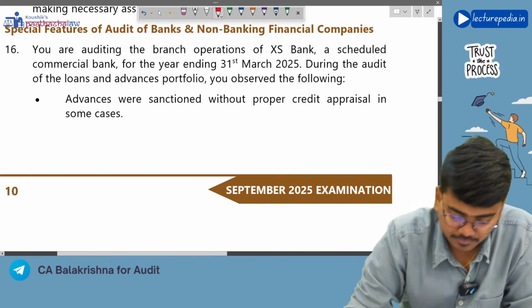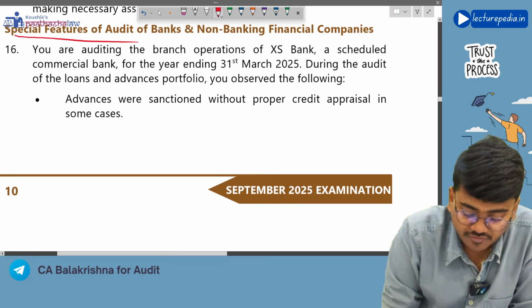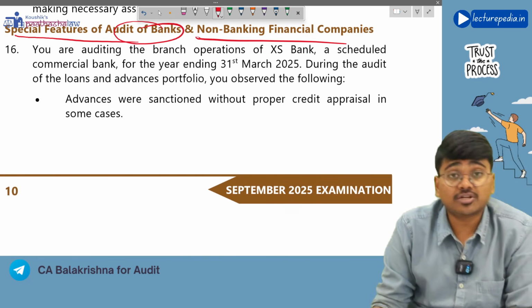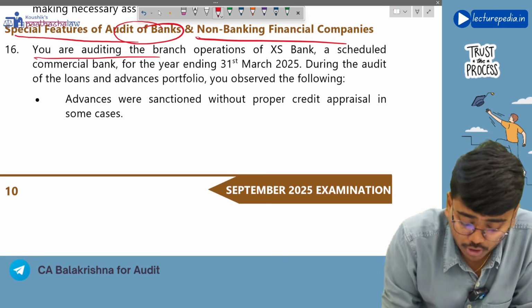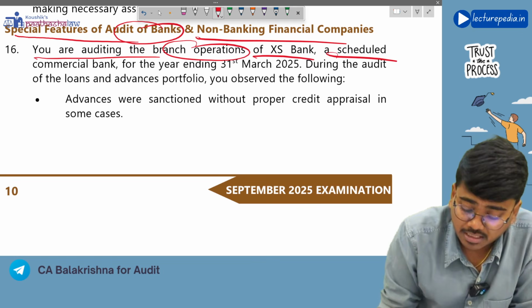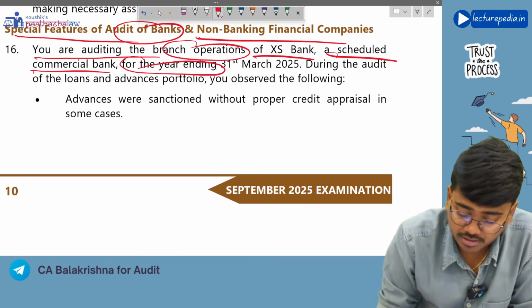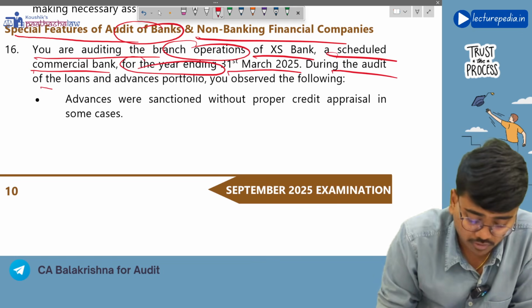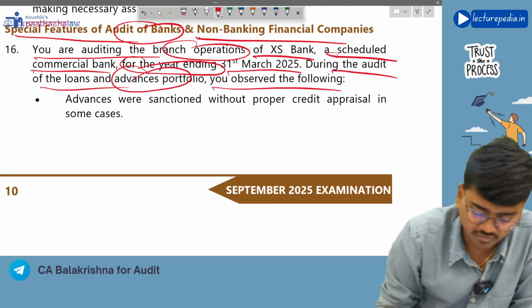Next, special features of audit of banks and non-banking financial companies. Okay, you are auditing branch operations of XS Limited Bank, a scheduled commercial bank, for the year ended 31st March 2025. During the audit of loans and advances portfolio, you observe the following.